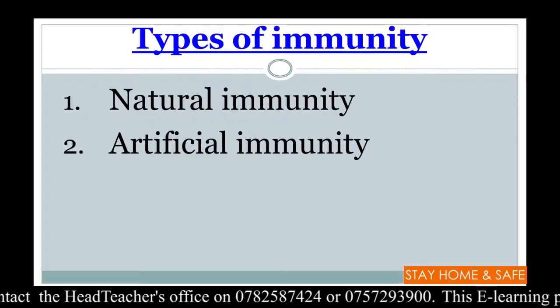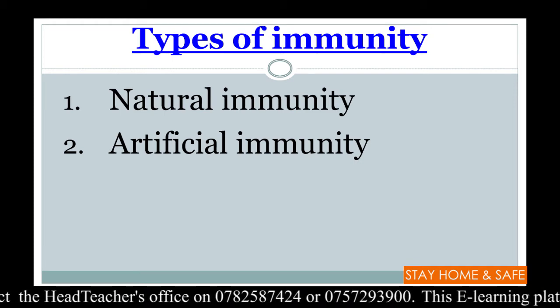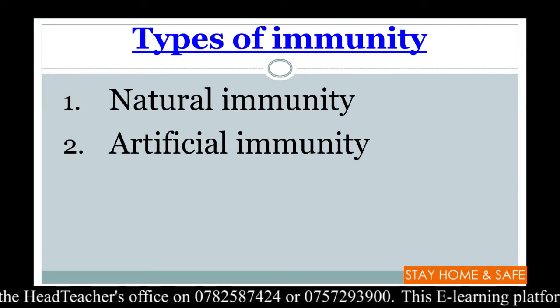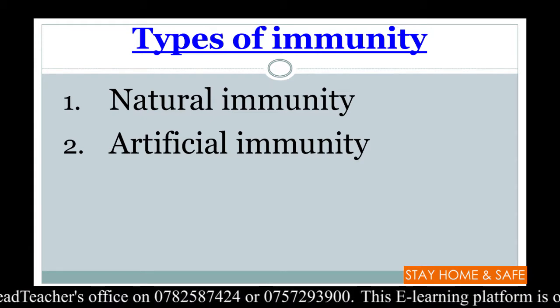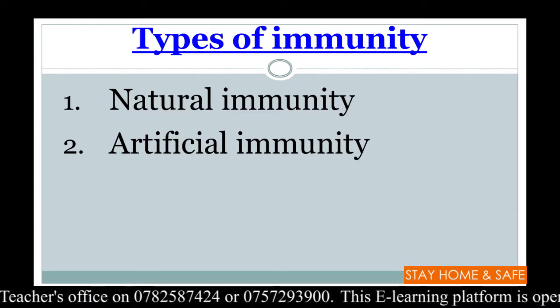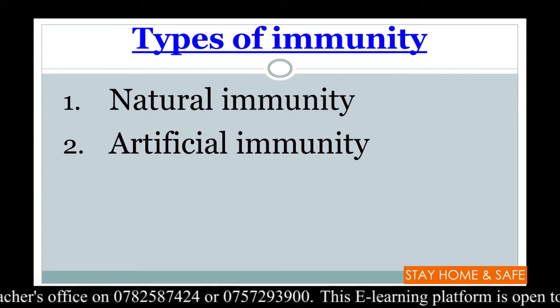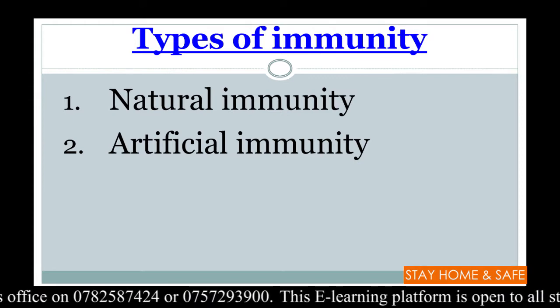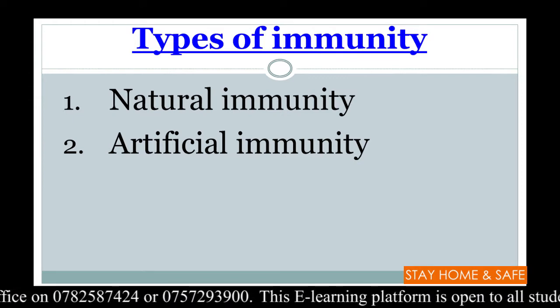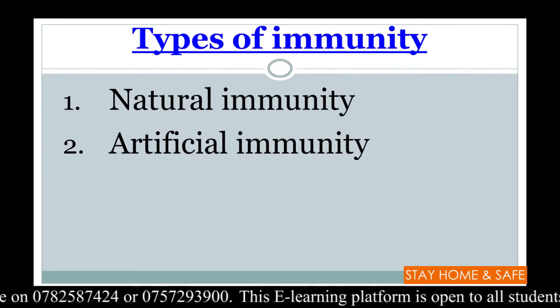Did you see somebody telling you that we have natural immunity? Say natural immunity. Natural immunity. Artificial immunity. Artificial immunity. Yes, those are the 2 types of immunity.